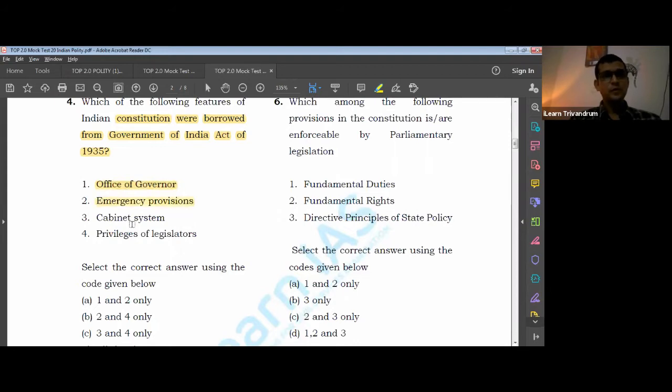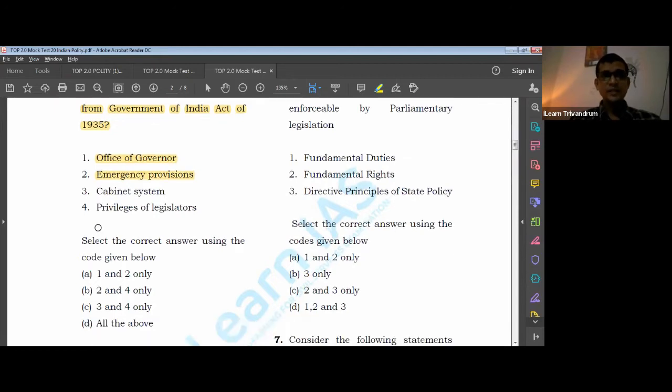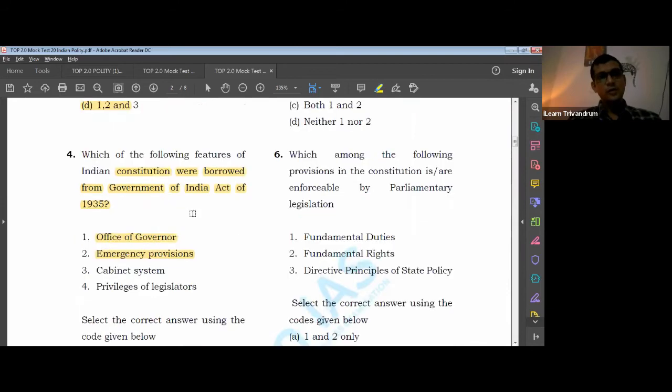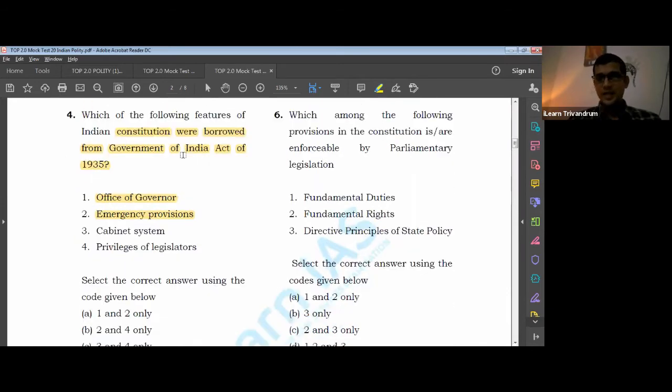Those two things were taken from this particular act, and there are also other things from the 1935 Act which you should know. Which are the other things that come under that? There is the federal scheme, and also the judiciary comes under it, the PSC comes under it, and also emergency. Please take note of all these things which come under the Government of India Act 1935. Okay, so let's move on.